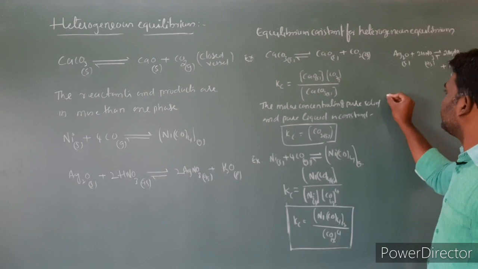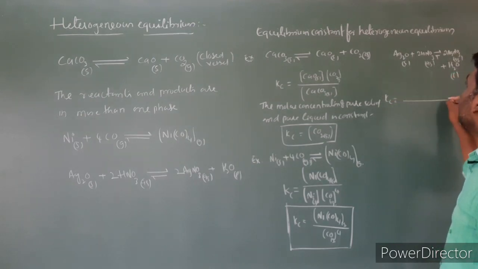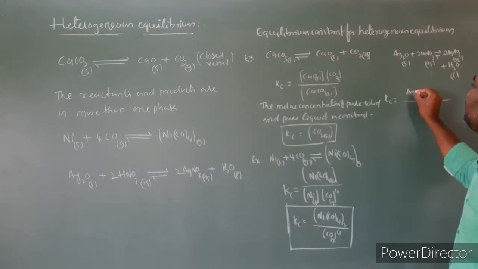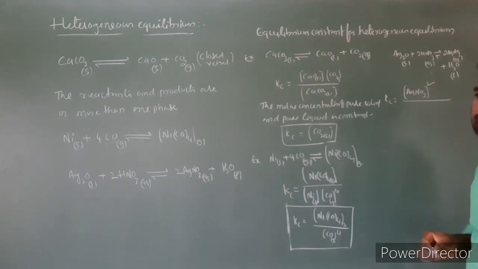For Kc, the AgNO3 concentration is taken to the power 2, and H2O we have to neglect because it is a pure liquid.